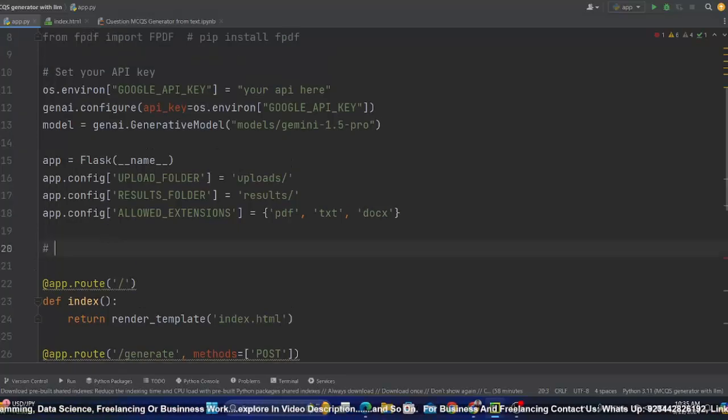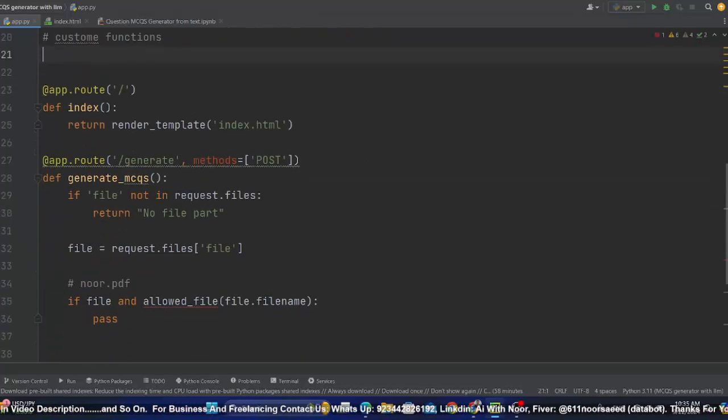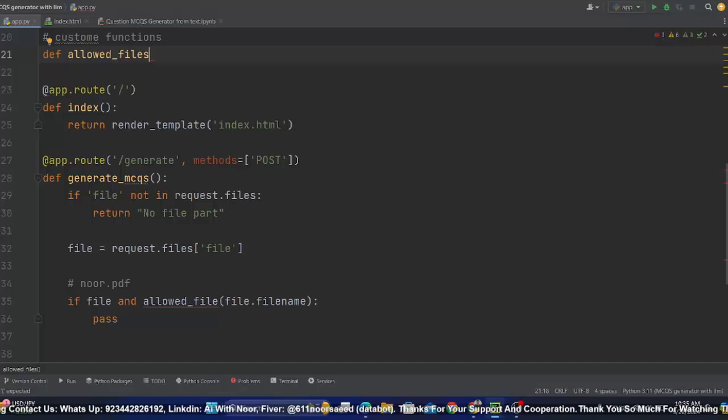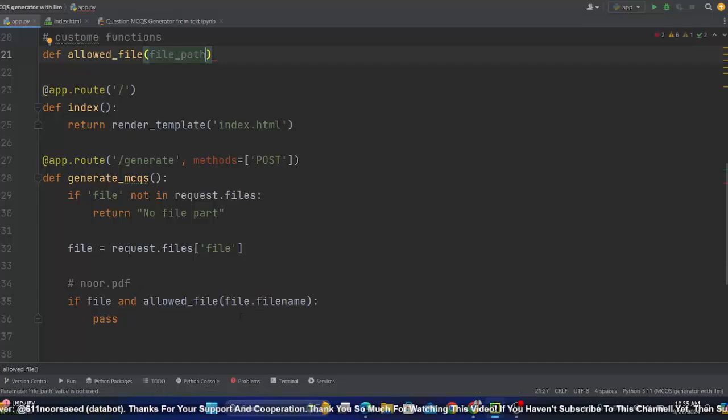Let me give it a name, custom functions. Now right here I will define this function by the name of allowed file, and it will get a file path which we are passing right here.